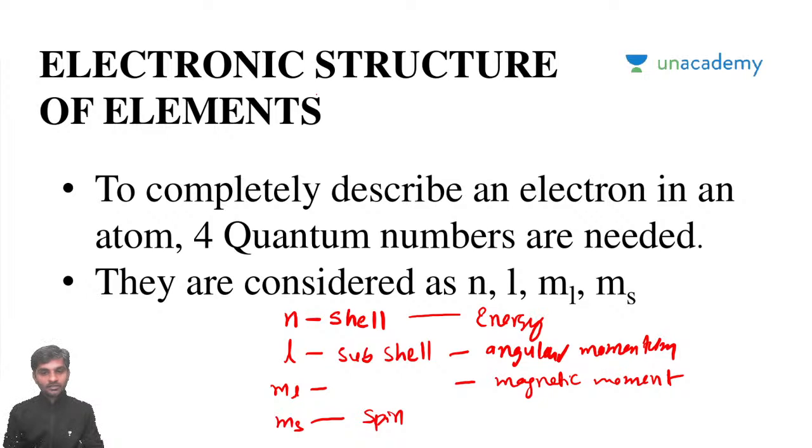Four quantum numbers n, l, ml, and ms represent the shell, subshell, magnetic momentum, angular momentum, and the spin of an electron.